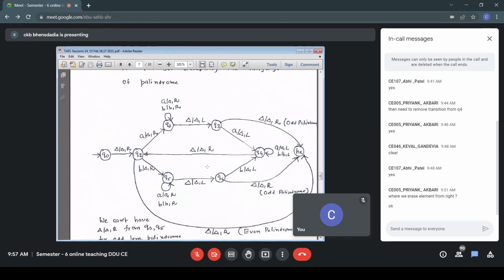So I remove one A from left and one A from right, or one B from left and one B from right. Right now we don't worry about non-palindromes. Let us only focus on the palindrome, maybe even length or odd length. So let us first focus on the even length palindrome. Only assume that my input is an even length palindrome.